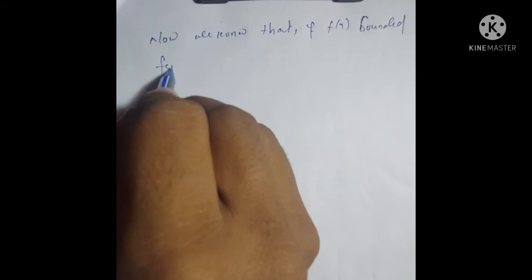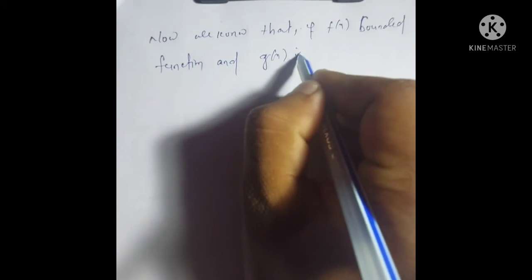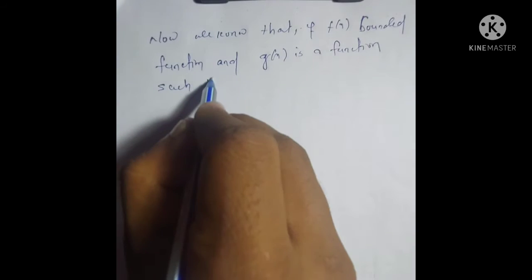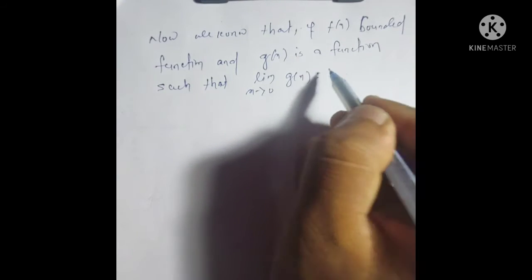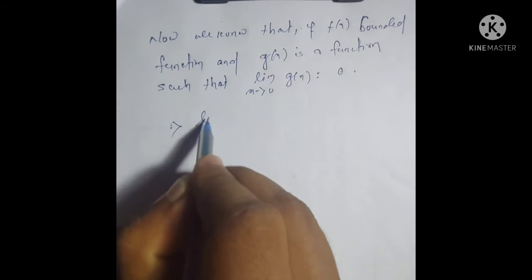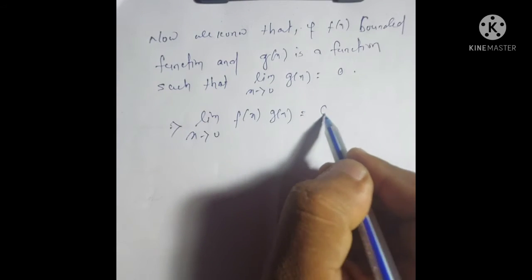Now we know that if f is a bounded function and g is a function such that the limit as x tends to 0 of g(x) is equal to 0, then the limit as x tends to 0 of the product of the functions f(x)g(x) is equal to 0.